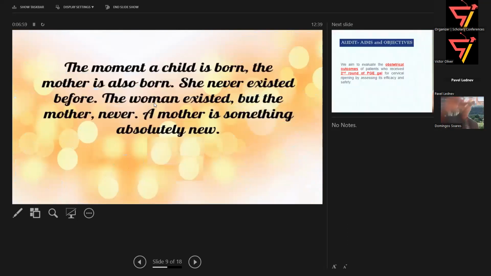Let us take the example of Prostin gel and induction of labor, first round. What is that round? That is one session where we do the process at a 6-hourly gap, 3 times. That is called one cycle, one round. Usually, if it is unsuccessful, then there are options. Either we wait for 24 hours and go with the same Prostin gel for a second round. If some opening is there, we can either open the bag of water or put a Cook's balloon inside. And the third option, which nowadays I feel is becoming very common, is to go for cesarean birth.